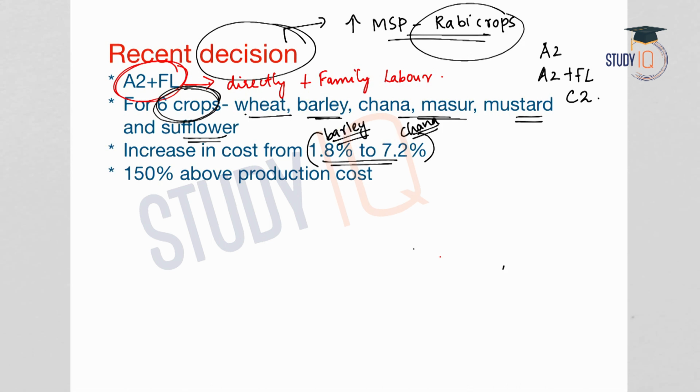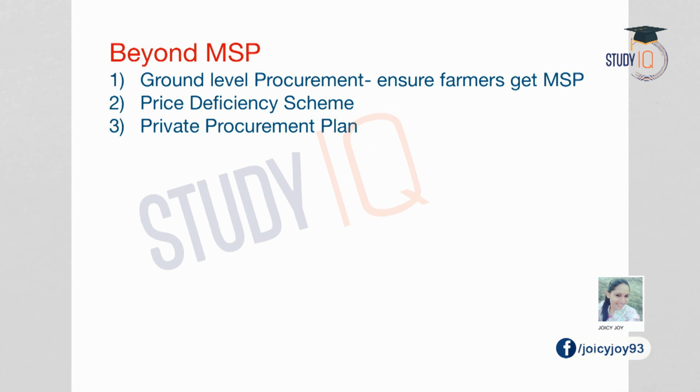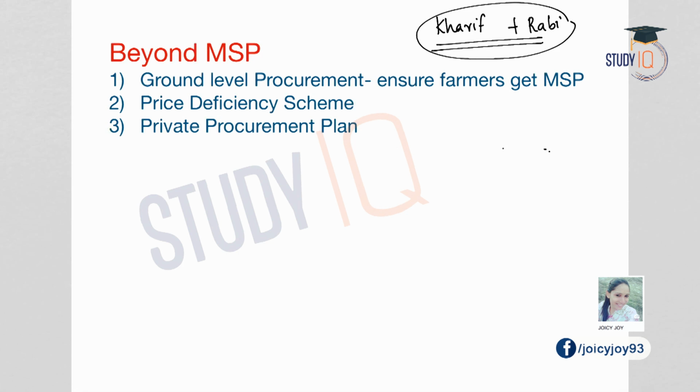And according to the new formula, the claim of the government is that the farmers would be getting a price at least 150% above the production cost. That is 1.5 times the production cost, and the intention of the government is to double the farmers' income in the long run. Now we have seen already the government has increased the MSP for Kharif crops, and now for the Rabi crops also government has increased the MSP. Is this MSP hike just enough to support the farmers? No, government has to do something more in order to support the farmers of the country.